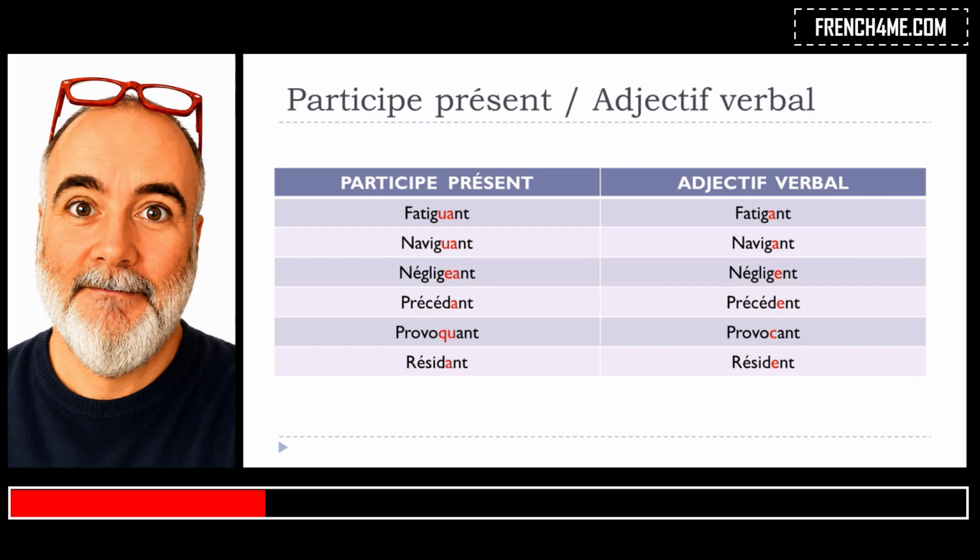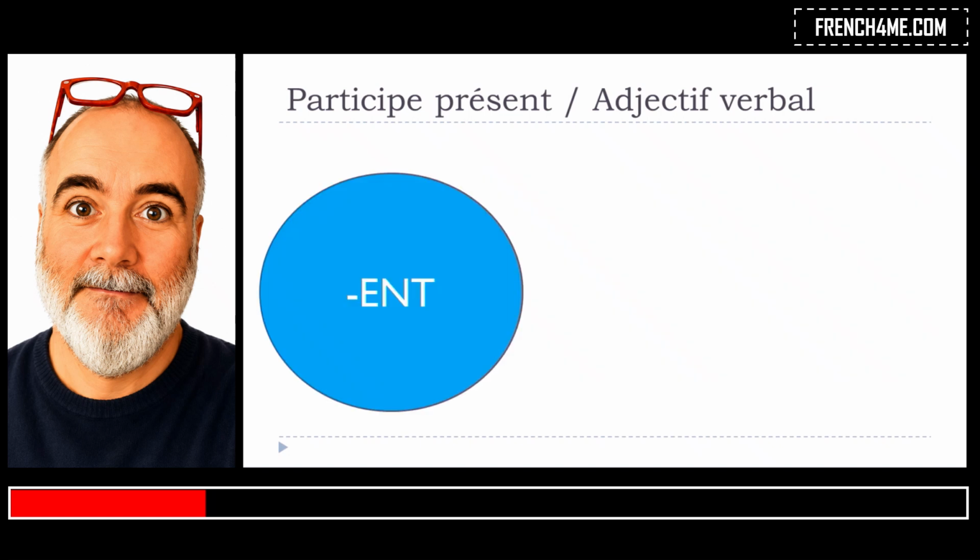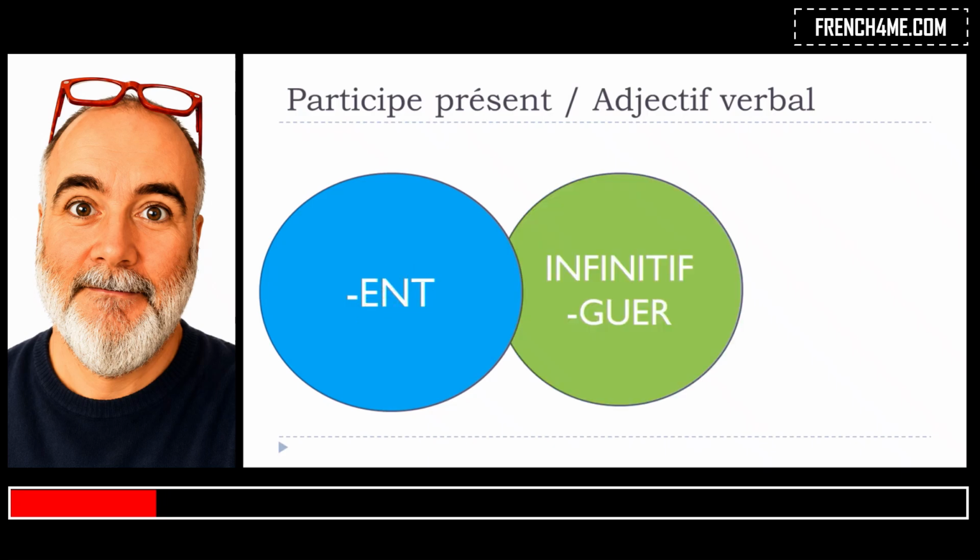If you think about it, phonetically they will be the same, but as you can see, there are a few modifications in the writing. So don't worry, because we're only talking about the exceptions, and that's the reason why I wanted to make this video, just to show you some exceptions. Let's put it as simple as possible. The first thing we've got to keep in mind is that in some cases, the ANT will be replaced by ENT for this adjectif verbal. And the verbs at the infinitive with GUER can be tricky, so that's the one you should keep in mind.